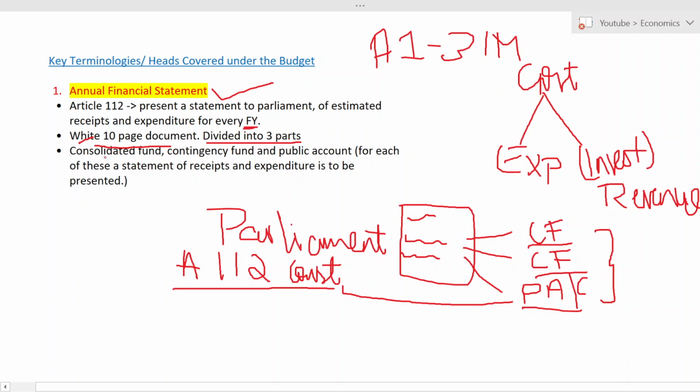The first one is the consolidated fund, I have told you that, and the contingency fund. And the last one is the public account. So these three are divided into parts. So in 10 pages, they have divided it into three parts. Okay. For each of these, the statements of receipts and expenditure have to be presented. Now let us see in detail what the consolidated fund, the contingency fund and the public account are.